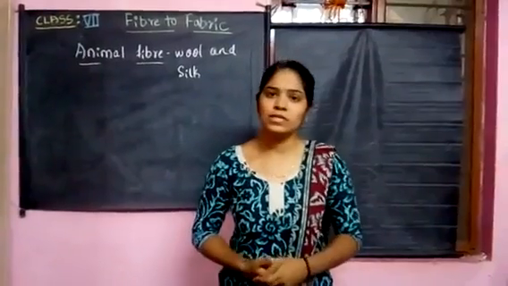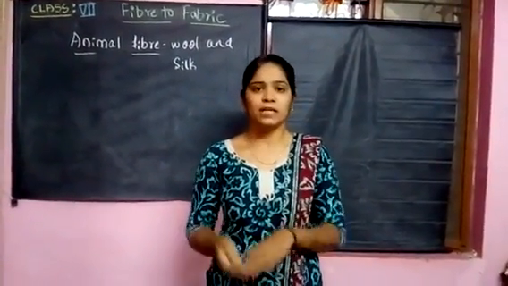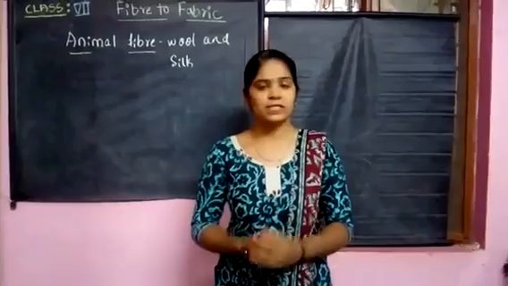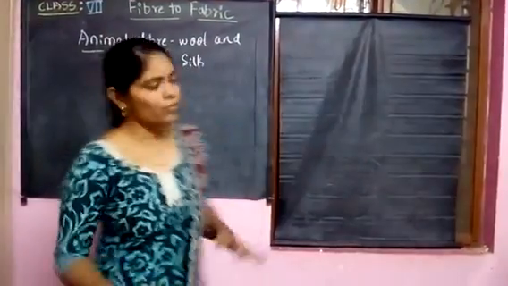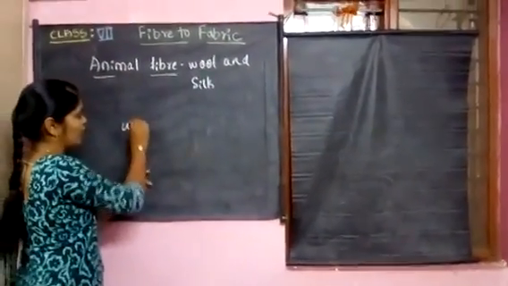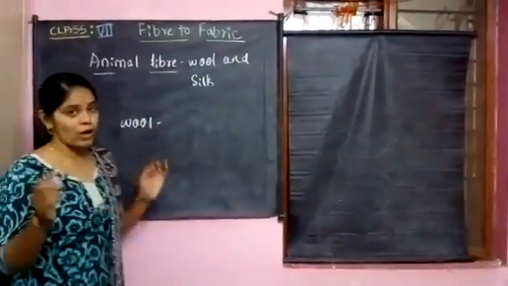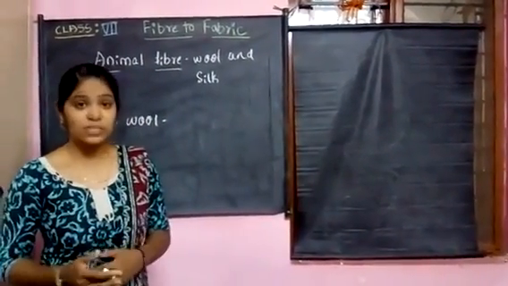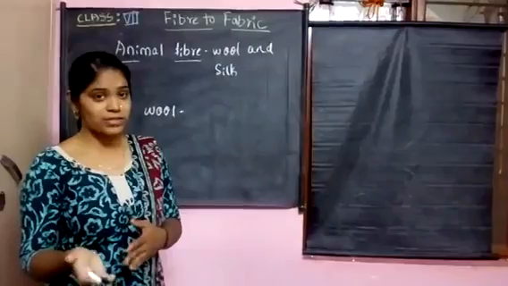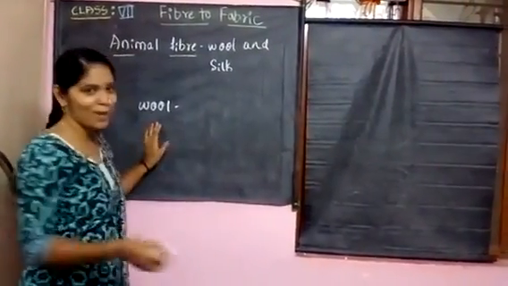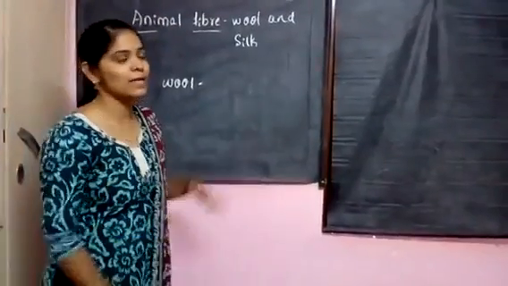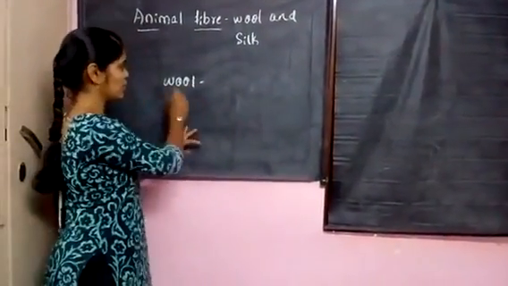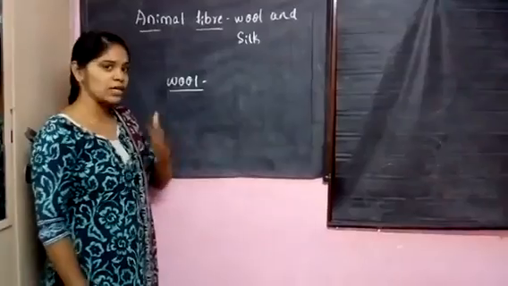Friends, can you give some examples of materials made up of wool and silk? Examples of materials made of wool are woolen sweaters, scarves, and mufflers. This wool is obtained from the sheep.